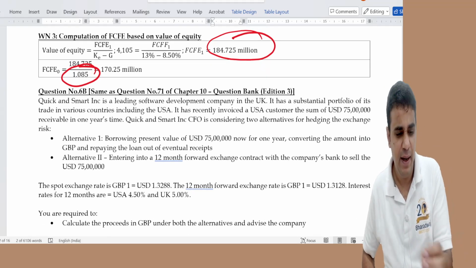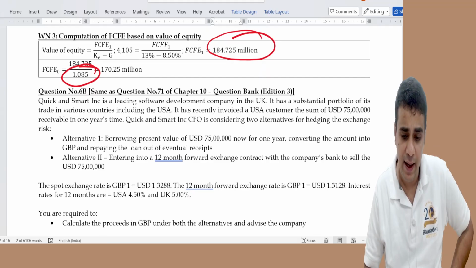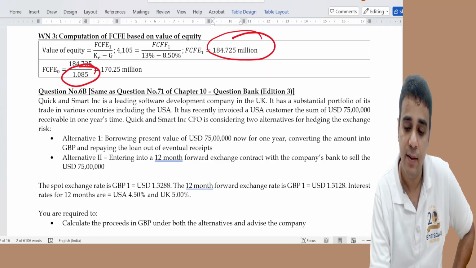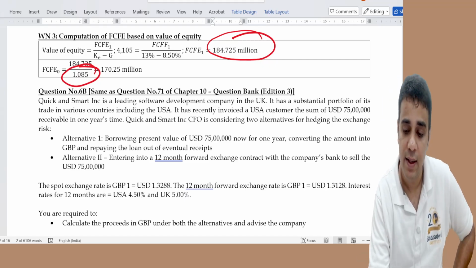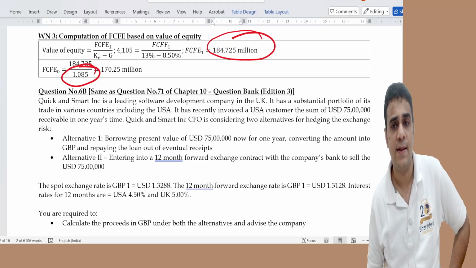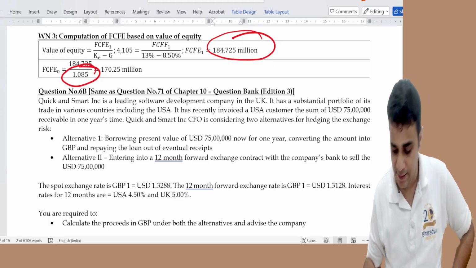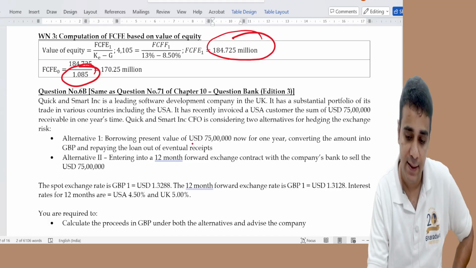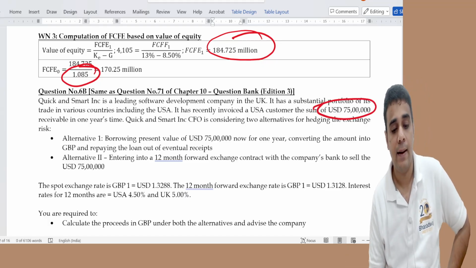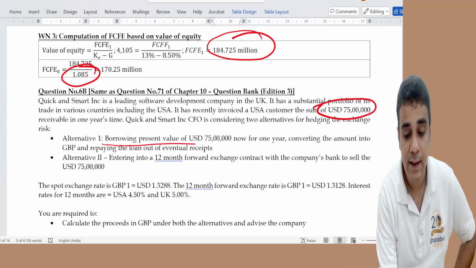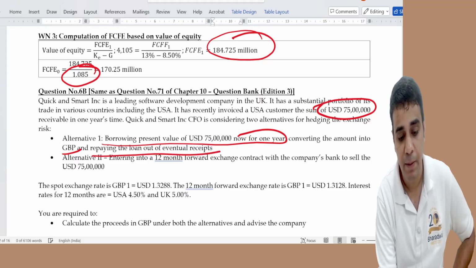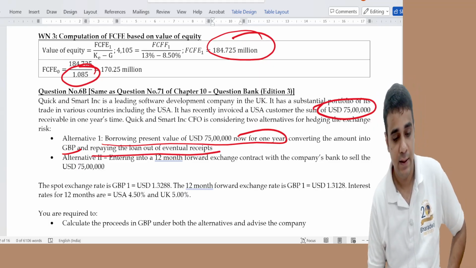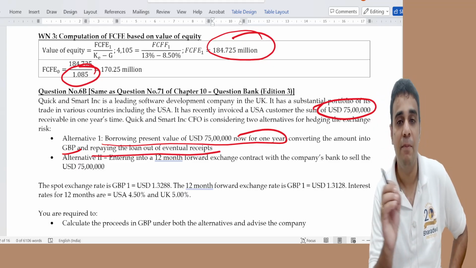Now I made an investment. I have invoiced, so I have a receivable of 75 lakh in one year's time. My home currency is UK GBP. Borrowing the present value of 75 lakh for 1 year, converting into GBP and repaying the loan out of the eventual receipt. To put it very simply, money market hedge.